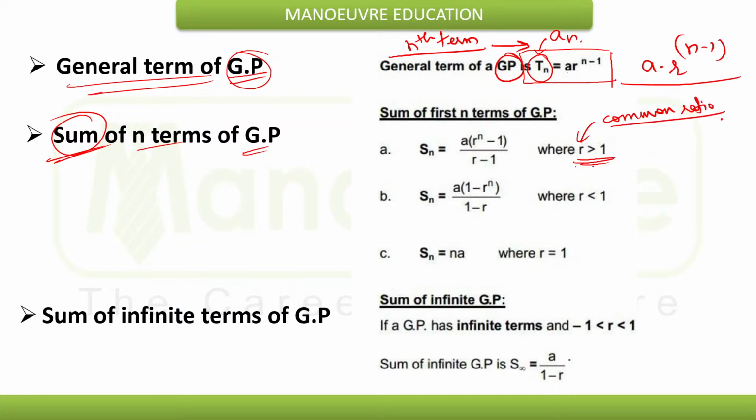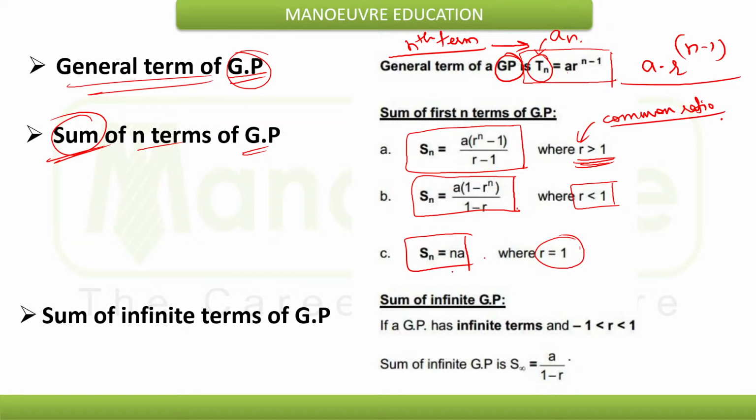So, if the value of r is greater than 1, then sum of n terms will be given by this formula. If r is less than 1, then we will have to use this formula. If r is equal to 1, that is the value of common ratio is equal to 1, then we will have to use this formula. Sum of n terms is equal to n into A.